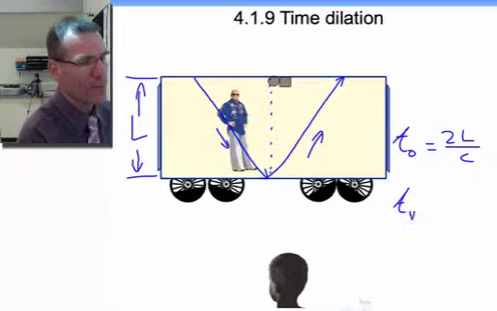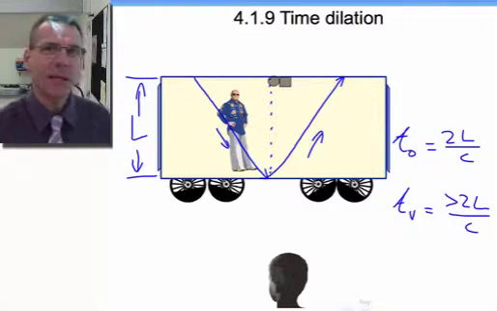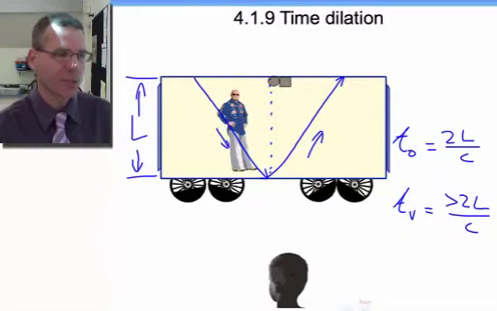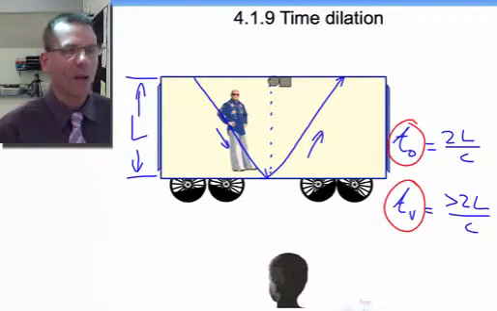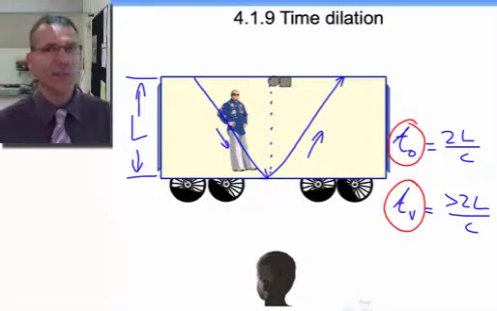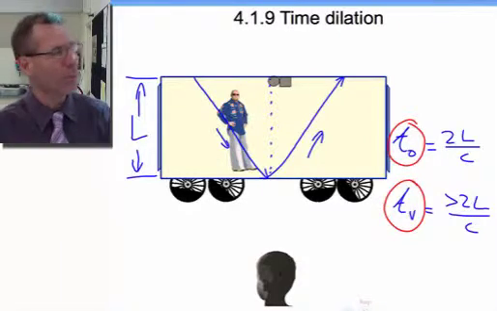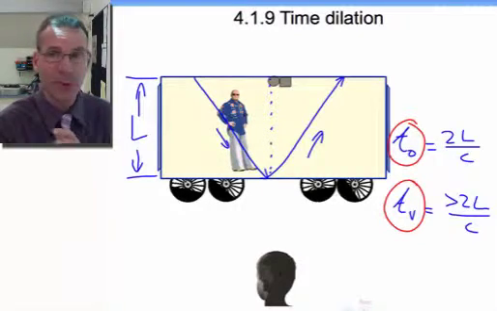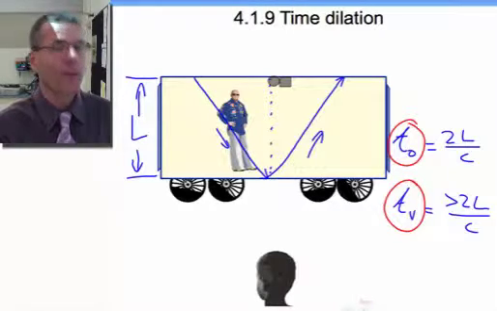So the time, from this guy's perspective, the distance has to be greater than 2L, but he's going to still measure that light beam at the speed c, which means, therefore, that T0 and TV cannot possibly be the same number. In other words, they are going to disagree about time. The person on the platform is going to see the clock in the train running slow. And just like everything in Einstein's special relativity, it's mirrorable. So the person in the carriage, if there was a clock on the platform, would see the clock on the platform running slow. So they both think the other person's clock is running slow.